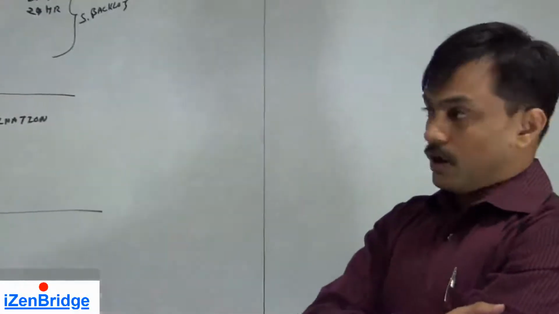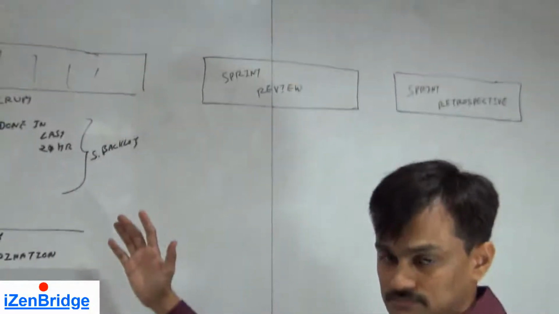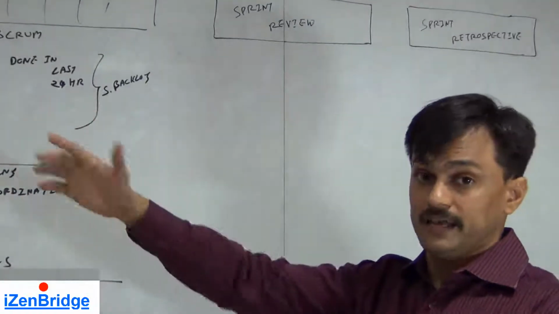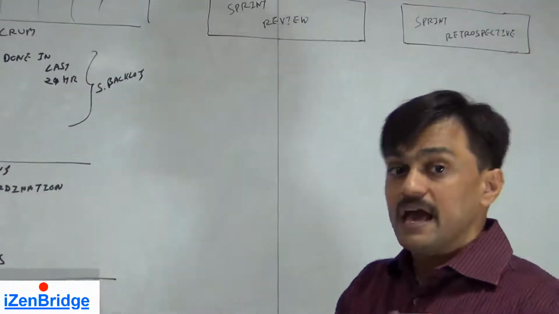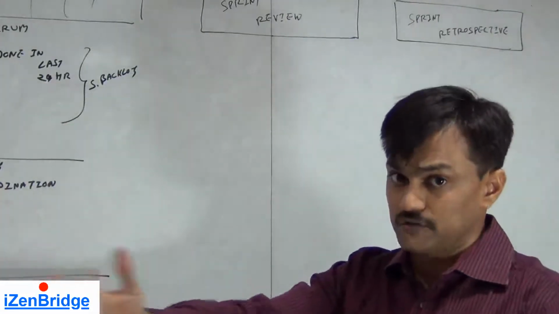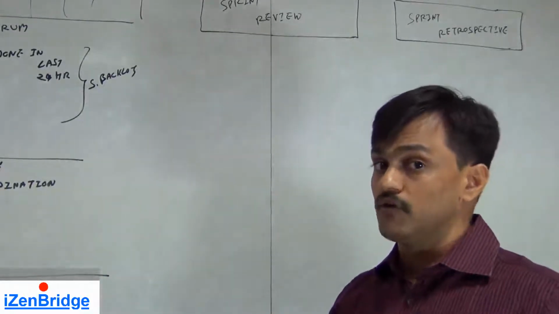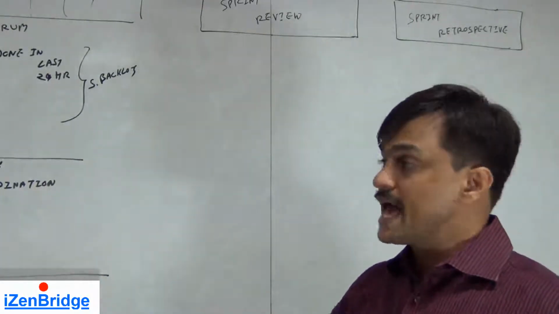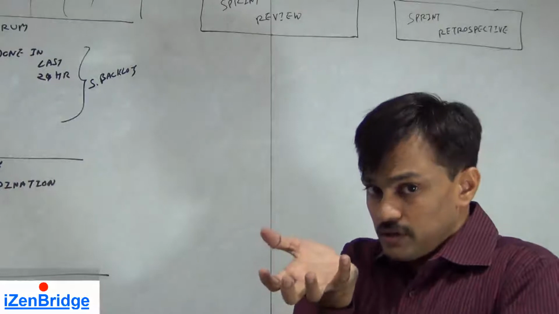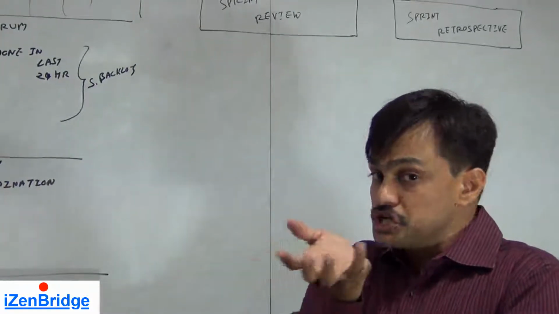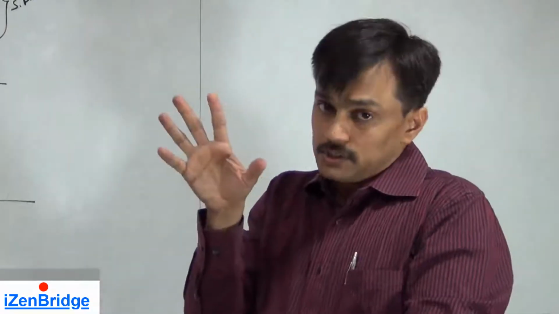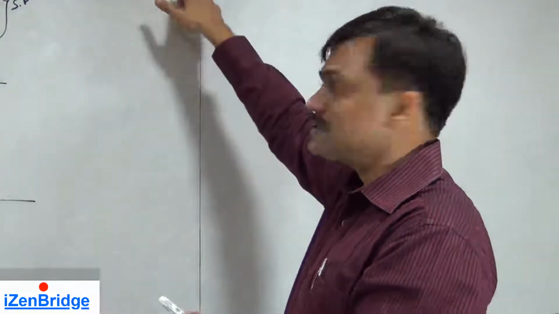Sprint review. Now, we started with a sprint level plan, whatever duration of sprint we had. For example, if we had a 30 days sprint duration, we started with the sprint planning. We made a sprint backlog which was of 30 days. Every day we refined it by doing daily Scrum. We spoke about what we are going to do in the next 24 hours. And finally, we are done with our work. We produced as per the commitment which we made in the sprint planning meeting, and we have working software, a ready software which can potentially be shipped. Now this software we will present to the product owner and to the stakeholders in this meeting.